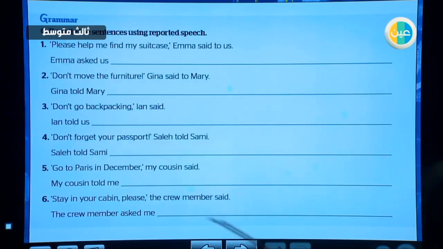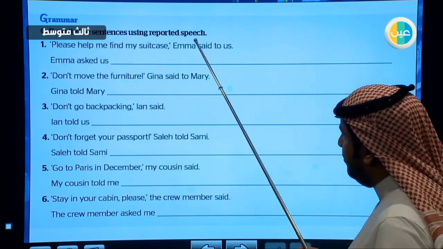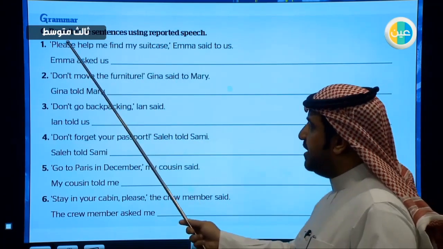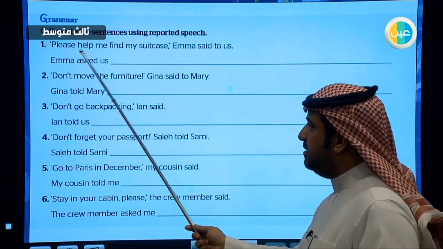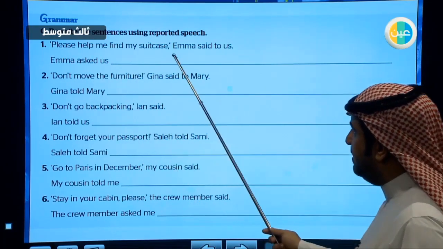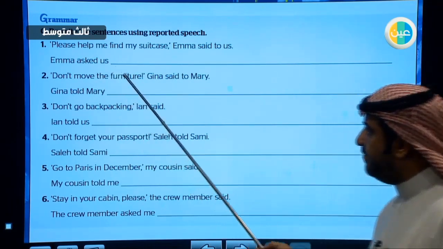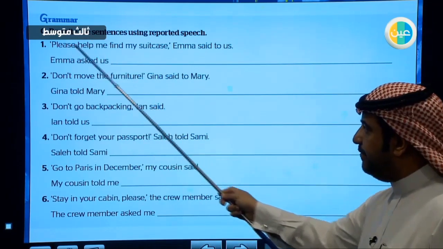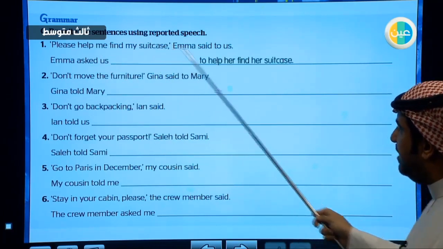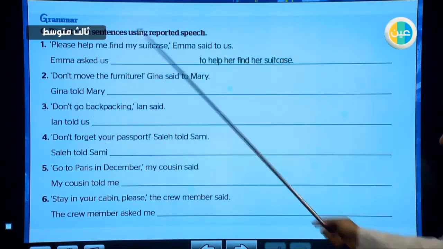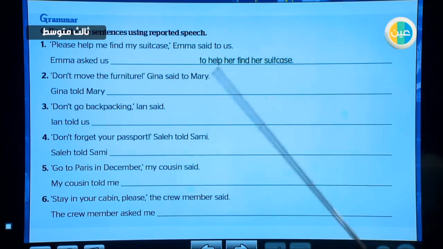And here we are going to rewrite the sentences using reported speech. And this is very easy, it was explained to you. If we have, as you see, this is a request. Please help me find my suitcase, Emma said to us. Emma asked us, okay, please will be removed. Help me find my suitcase will be to help her find her suitcase. So we change the pronouns. We add the to here and apply any additional changes.